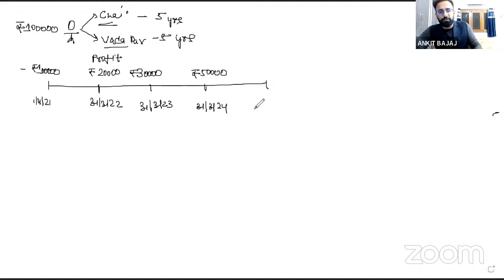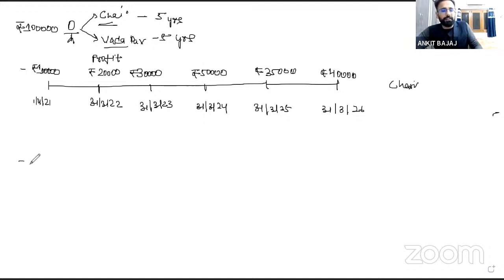At the end of the fourth year, that is 31st March 2025, you have earned a profit of 35,000 rupees. And at the end of the fifth year, that is 31st March 2026, let's suppose you earn a profit of 40,000 rupees. This is the profit you will earn from the chai ka business. Now you have two options.